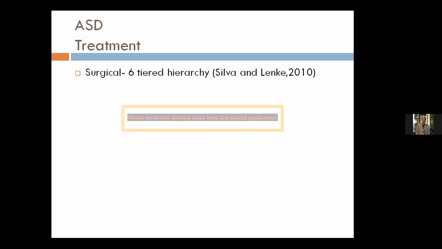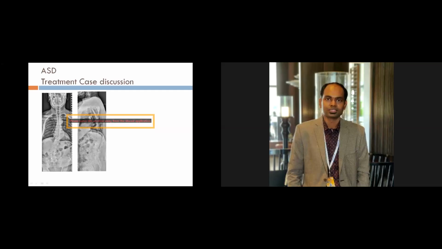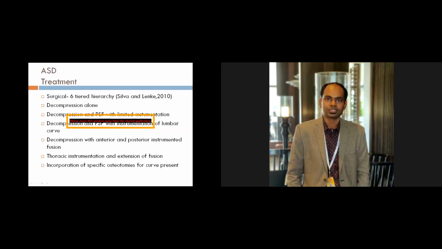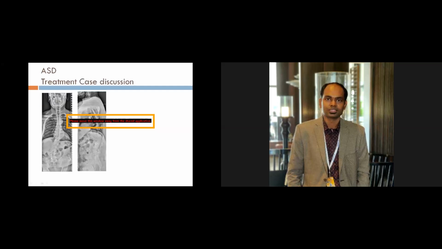Surgical strategy is usually between either a decompression alone or decompression with limited instrumentation and posterior spinal fusion. Yeah, the discussion is between these 6 categories. Correct. Decompression alone, only lumbar fusion, or extending the fusion into the thoracic spine. Correct. Yes, but as we discussed, the apex of the kyphosis needs to be seen on lateral view. So if you are stopping in the lumbar spine, you are ending at the apex of the kyphotic deformity.